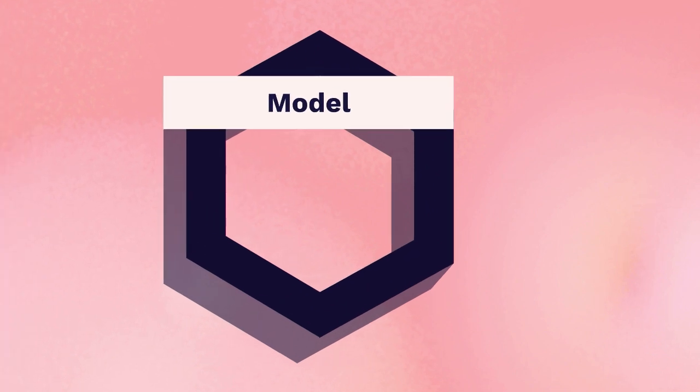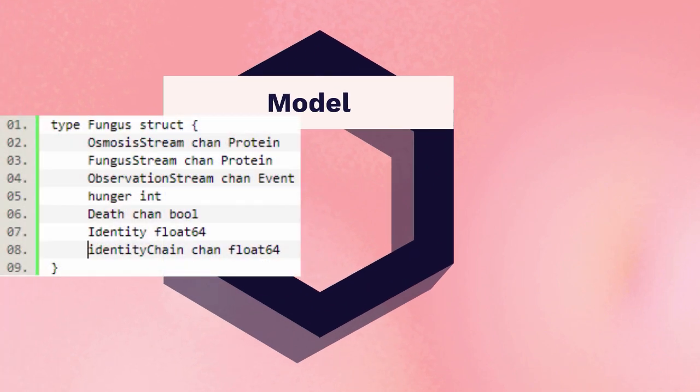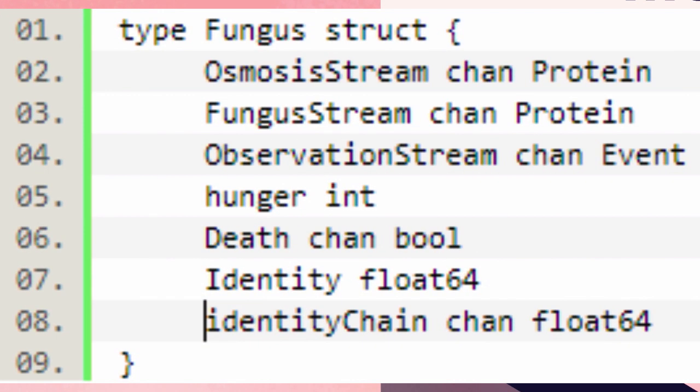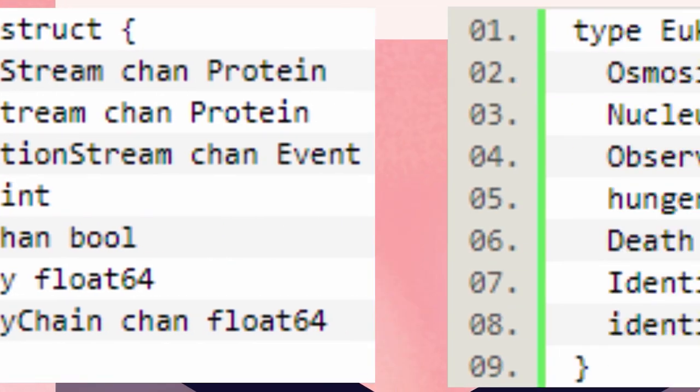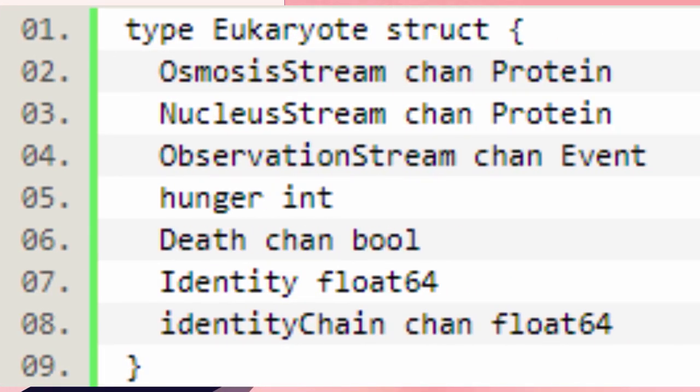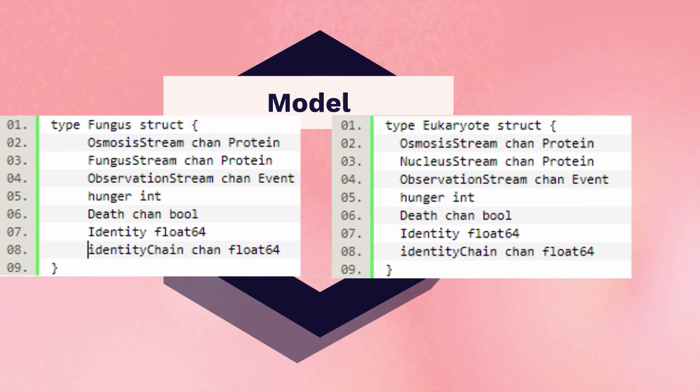And you'll see where I'm modeling this. I kind of had a premonition where this was going when I started this on my journey. What does the fungus model look like? And I was like, well, I've got the outside of my fungus in this osmosis stream, and then I've got what's inside my fungus on this fungus stream. Like, wait a minute, that sounds really familiar. Like, wait. Yeah, that's exactly the same as a eukaryote. What's going on?